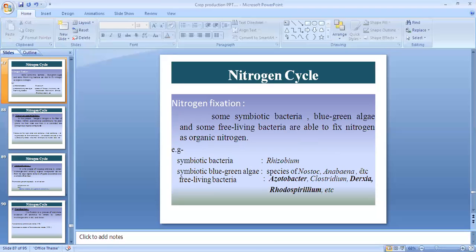Free-living bacteria include Azotobacter, Clostridium, Beijerinckia, and Rhodospirillum. These are examples of free-living bacteria. These bacteria and blue-green algae are responsible for fixing atmospheric nitrogen.